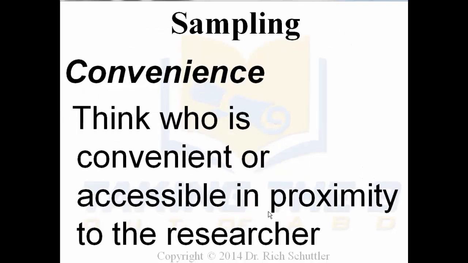And convenience, think of it this way. Who is convenient or accessible in the proximity of where you are? Oftentimes we do research based on where we're at. It's going to be challenging for somebody who lives in New York to do research in Los Angeles unless they're going to go there. That's usually not the case in doctoral dissertation research.